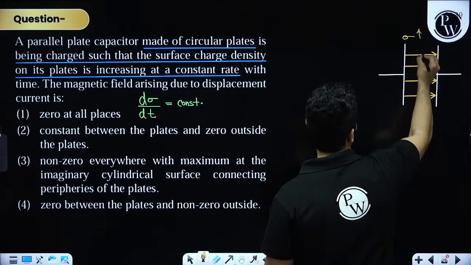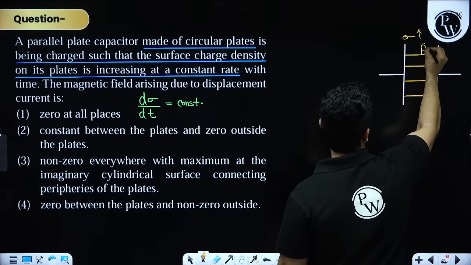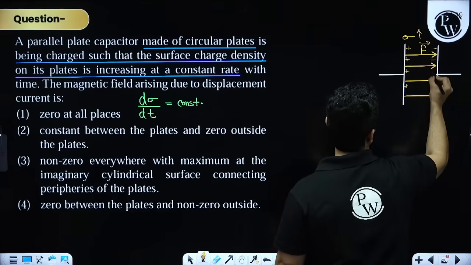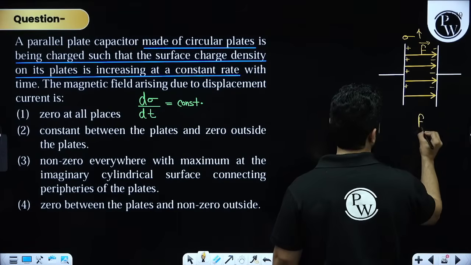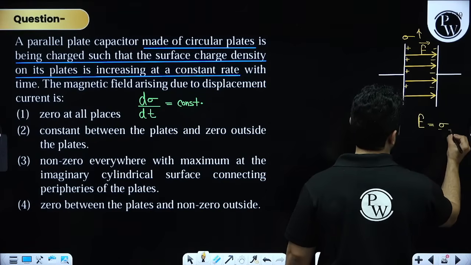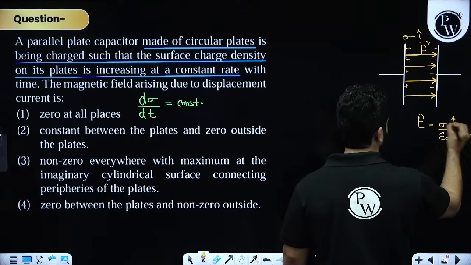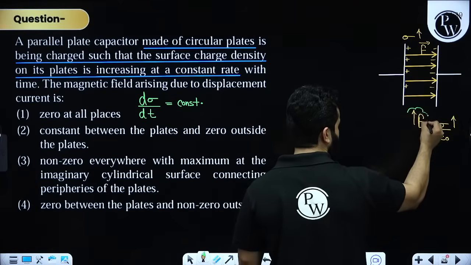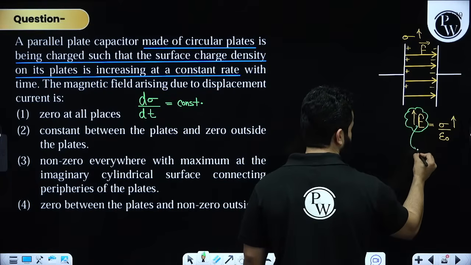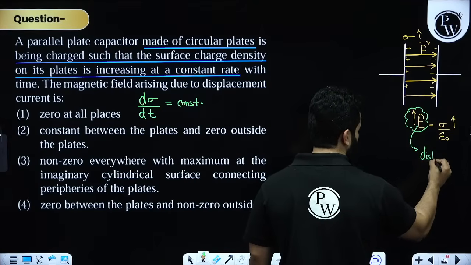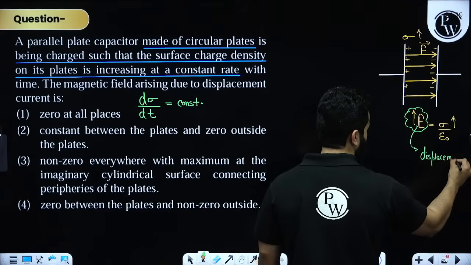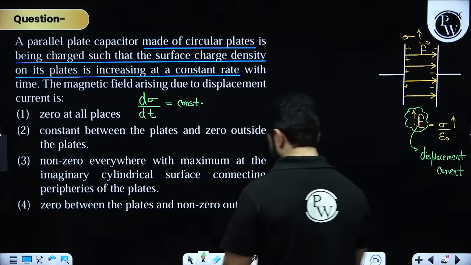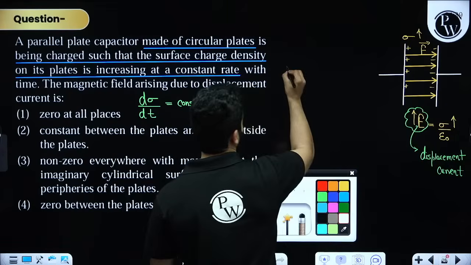Quickly write down in the chat box, my dear friends, if this is all clear to you. This is plus, this is minus. We know that electric field can be written as sigma upon epsilon naught. If sigma is increasing at a constant rate, that means electric field is increasing. If electric field is increasing at a constant rate, by the varying electric field there will be displacement current.